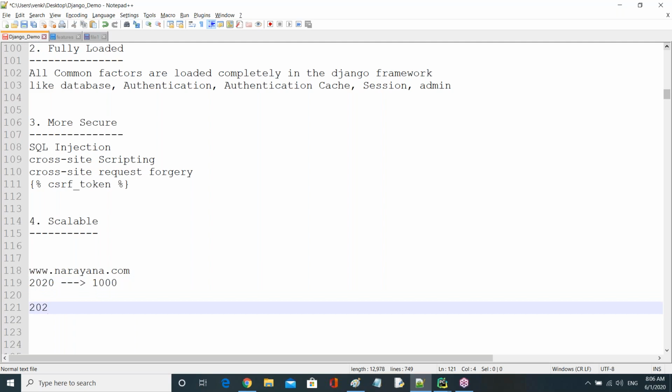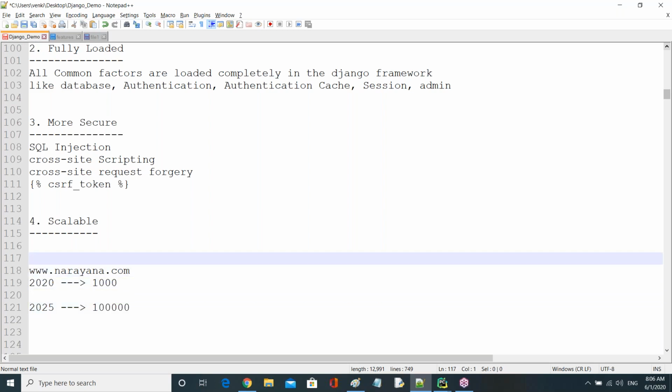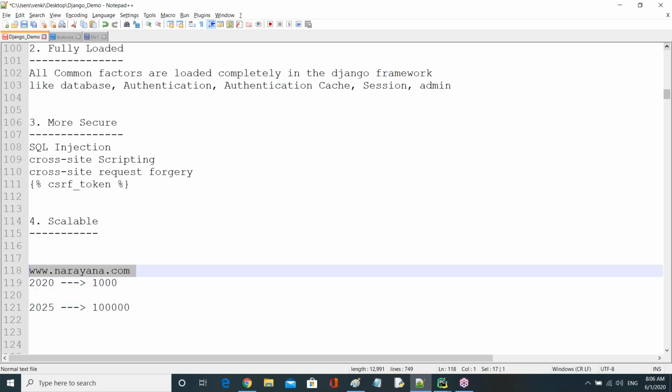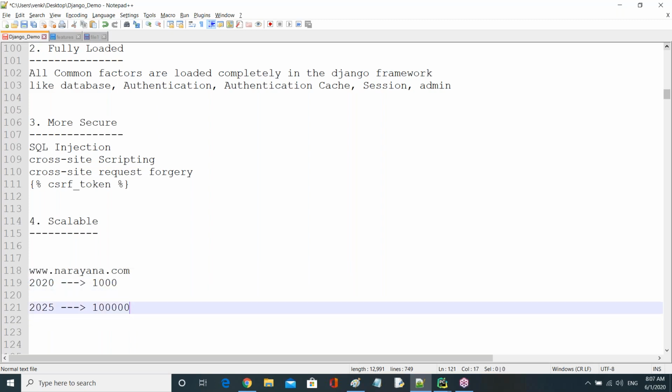Next one. Suppose after 5 years, this website gets more users, around 1 lakh. If 1 lakh users are trying to use this website at a time, it must be in a position to handle them easily, without needing any other servers. It must be able to handle all this number of users.